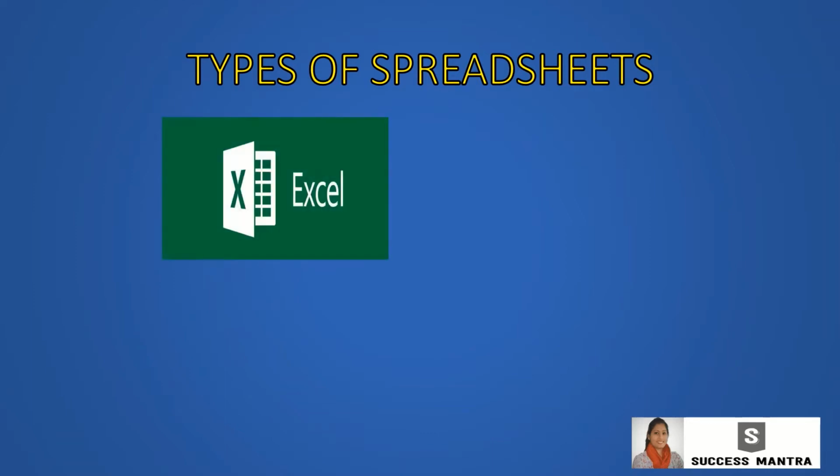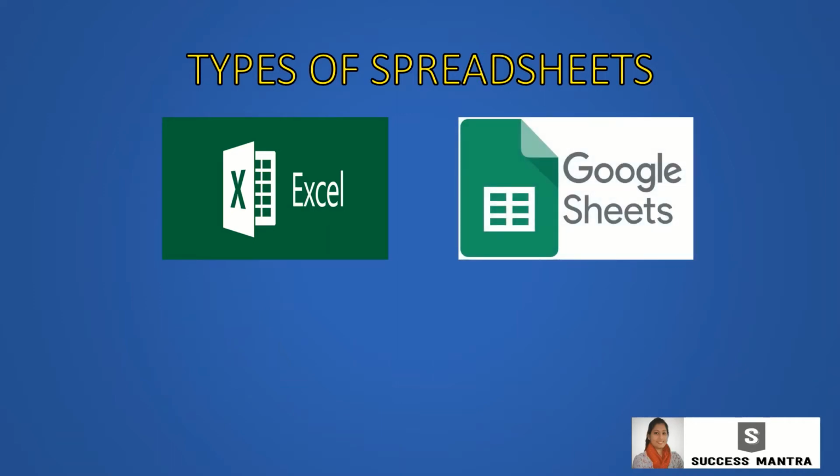First, Microsoft Excel. It is a spreadsheet developed by Microsoft for Windows, Mac OS, Android, and iOS. Microsoft Excel, the spreadsheet application, allows you to make, view, alter, and share your documents rapidly and without any problem. Second is Google Sheets. It is a spreadsheet application included as a component of a free online office suite offered by Google inside its Google Drive service.